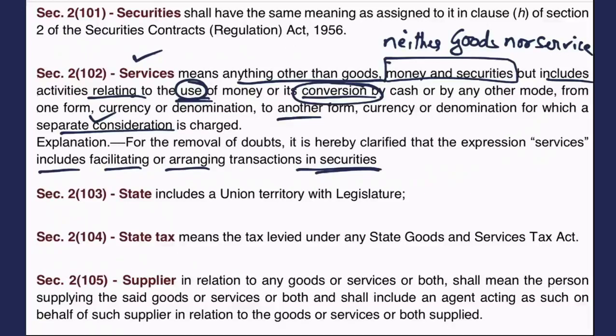Similarly for securities also, the broker who facilitates the transactions in securities and charges brokerage, that brokerage will be liable to GST. So services by brokers, services by intermediaries in the security industry will be liable for GST.